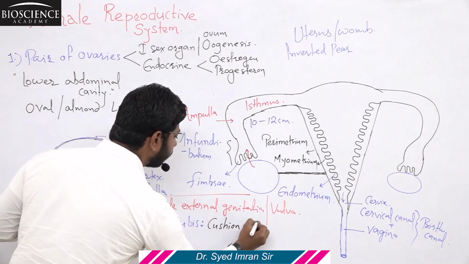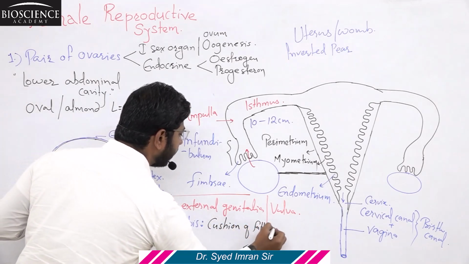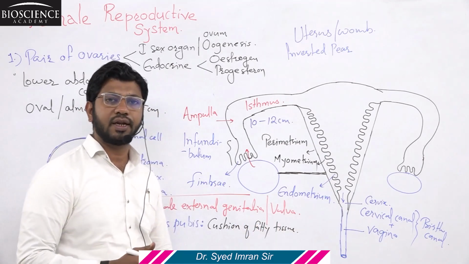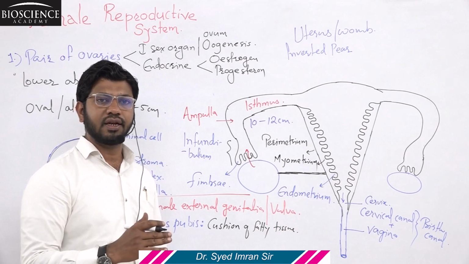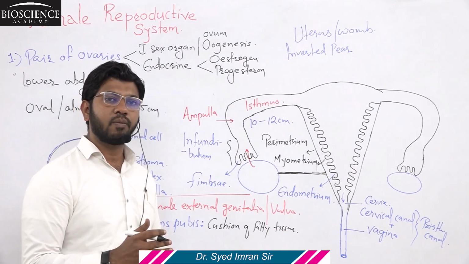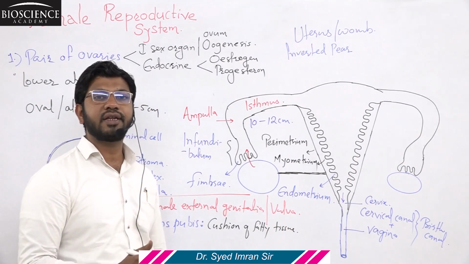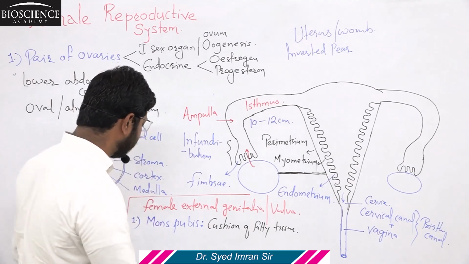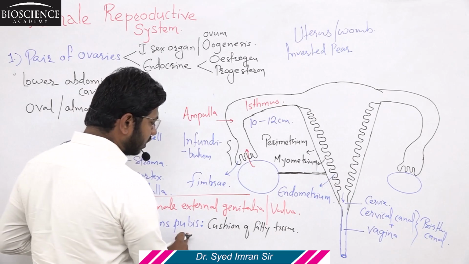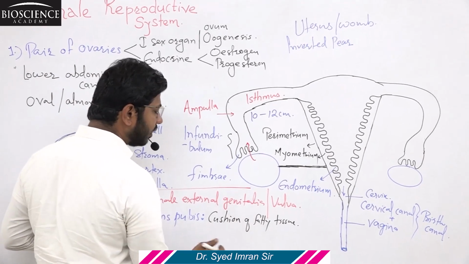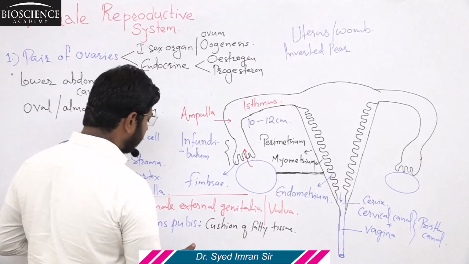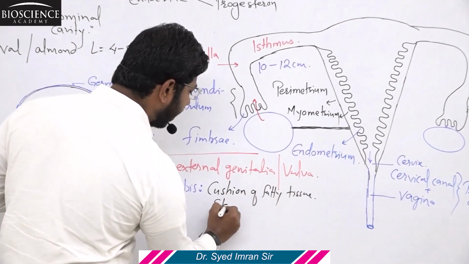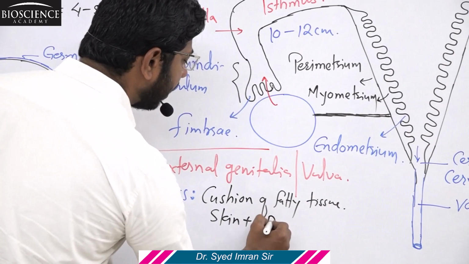A cushion of fatty tissue, and externally or superficially it is covered by skin, and the skin covering the mons pubis bears hairs, and these hairs are called pubic hairs. So the mons pubis is a cushion of fatty tissue. It is the topmost part of the vulva, and the cushion of fatty tissue is covered by skin along with hairs.